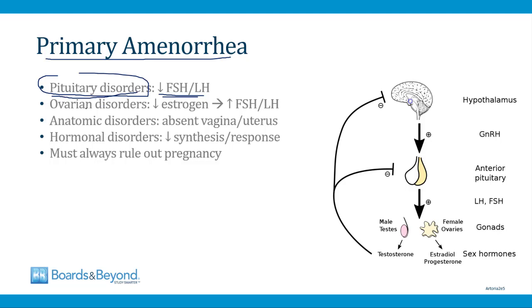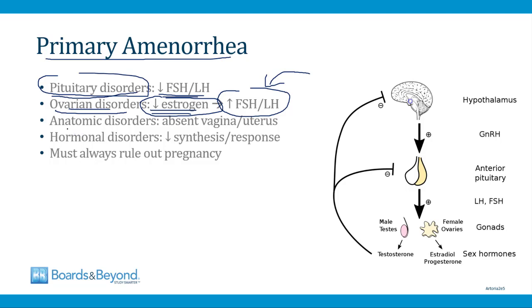You can also have primary amenorrhea if the ovaries don't work. For menses to occur, the ovaries have to release estrogen. If they don't release estrogen, then menses won't occur, and that will lead to primary amenorrhea. Now importantly, when the ovaries are the problem in primary amenorrhea and they aren't releasing estrogen, FSH and LH levels will be very high. That's because the pituitary gland is responding to the low estrogen by releasing more gonadotropins. And we'll also talk in a few slides about various ovarian disorders that lead to primary amenorrhea.